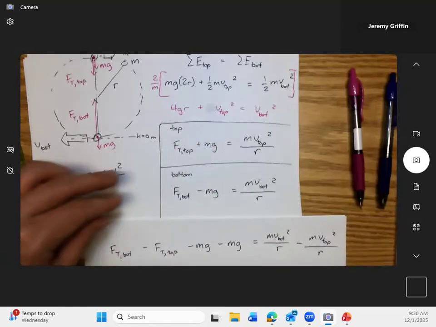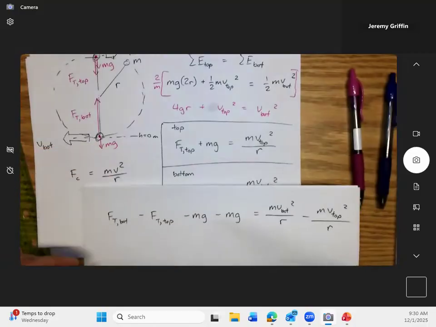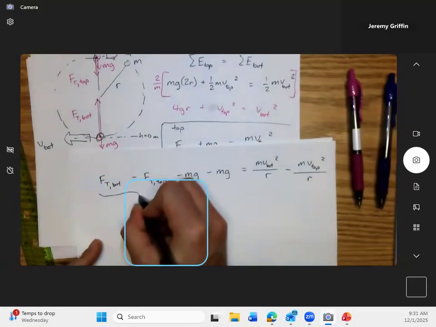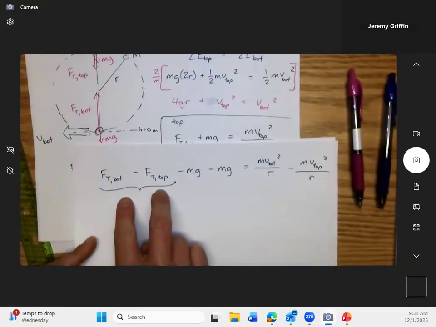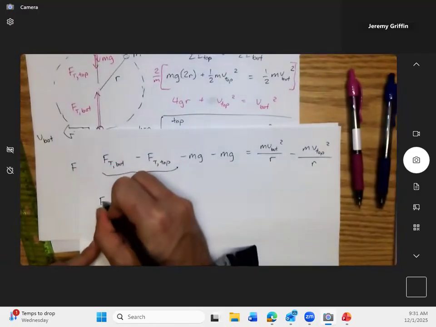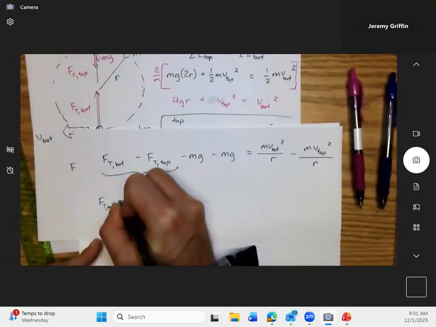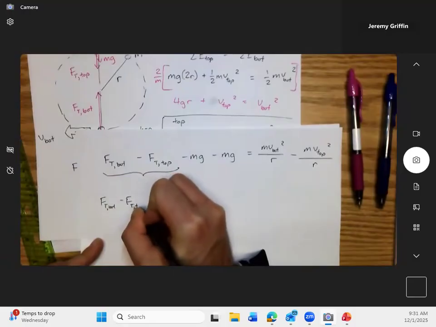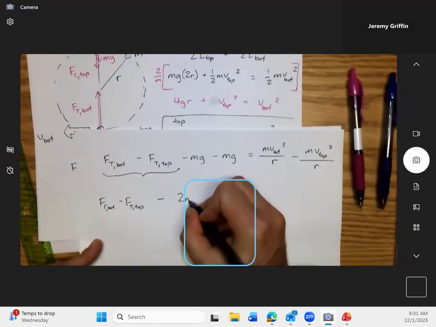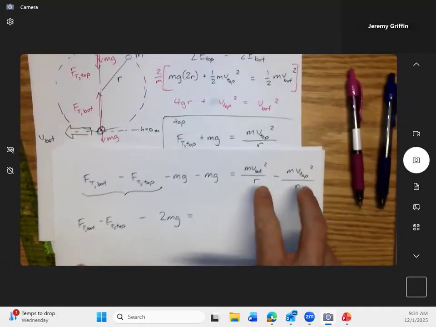Is that okay? Now, this right here, guys, is the difference in tensions, F_T bottom minus F_T top. Here I have minus 2mg. So I got that equals